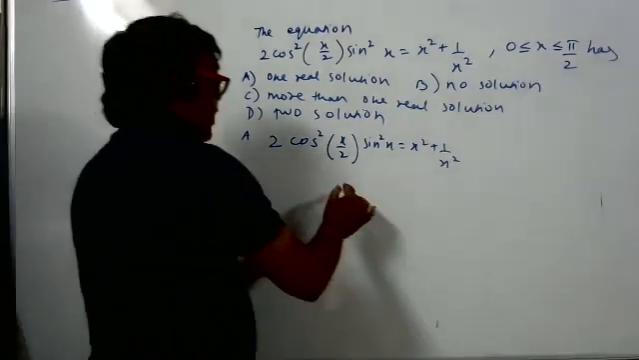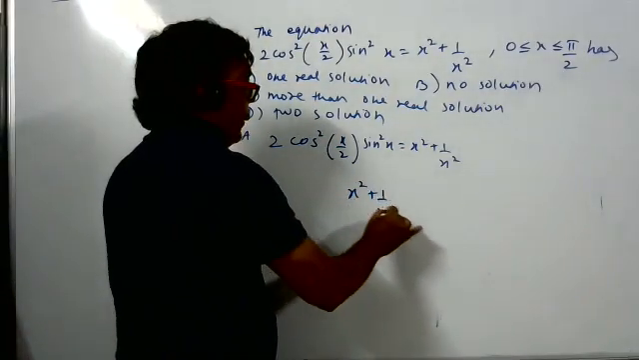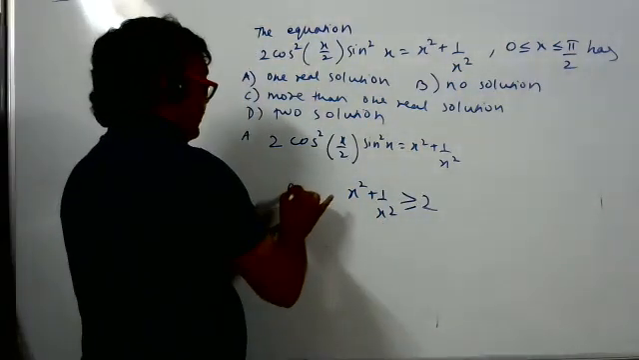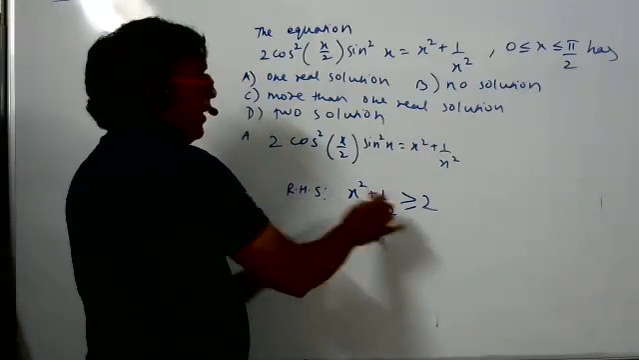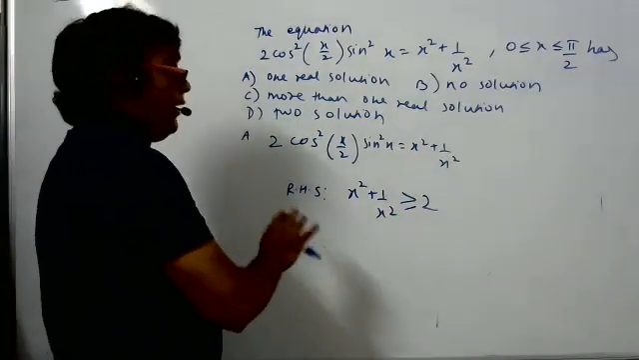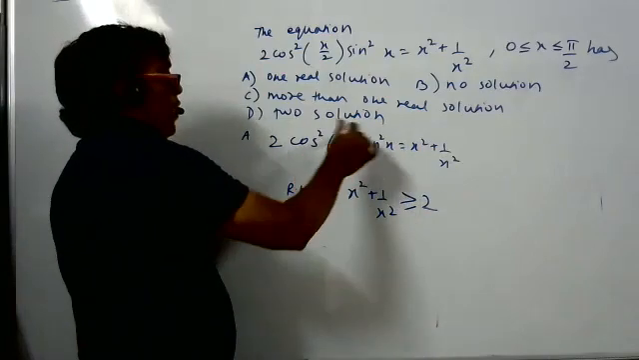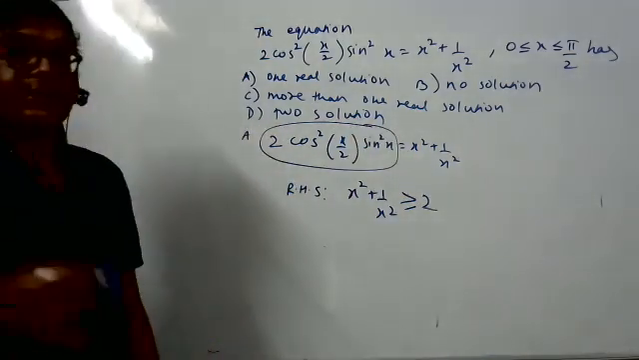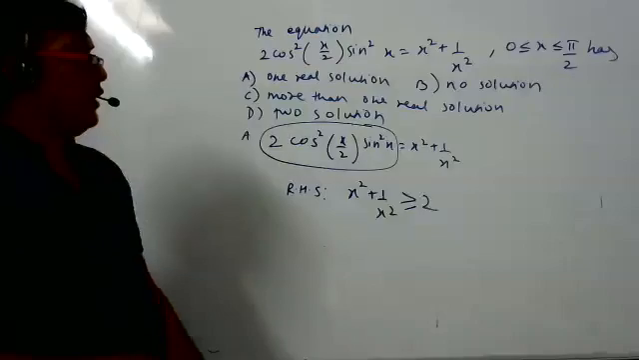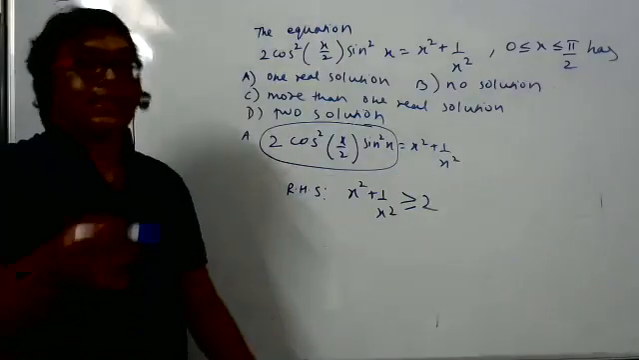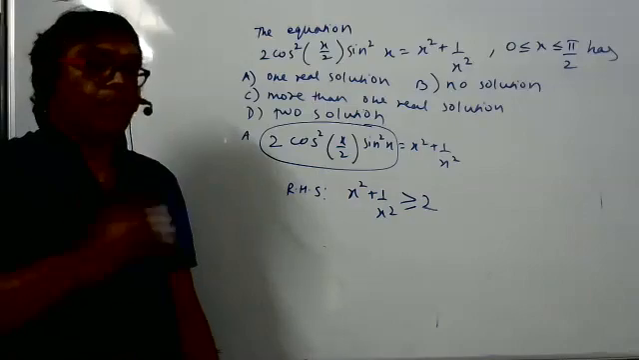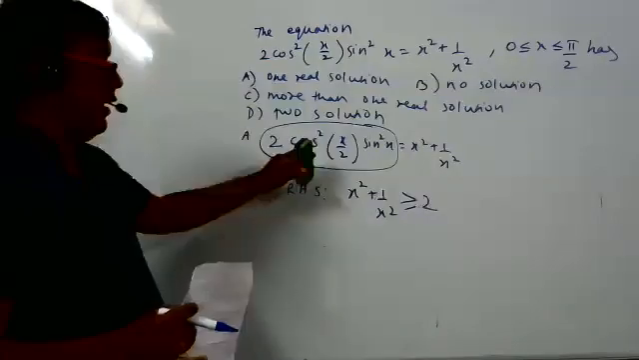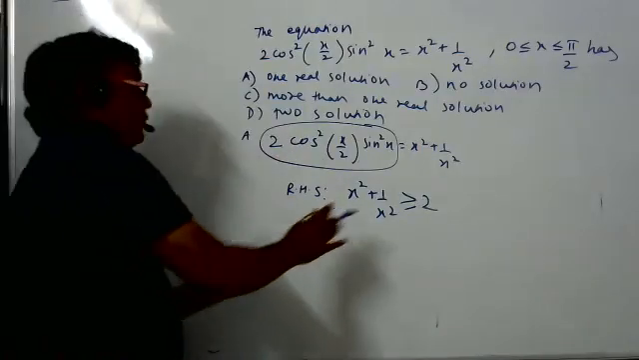Right hand side x square plus 1 by x square is greater than or equal to 2. We will take only greater than 2, not less than -2. Tell me, is the left hand side a positive quantity or negative quantity? Positive. Positive means the right hand side should also be positive, since both are equal. The right hand side can be more than 2 or less than -2, but less than -2 is deleted, because the left hand side is positive. So the right hand side is only more than 2.